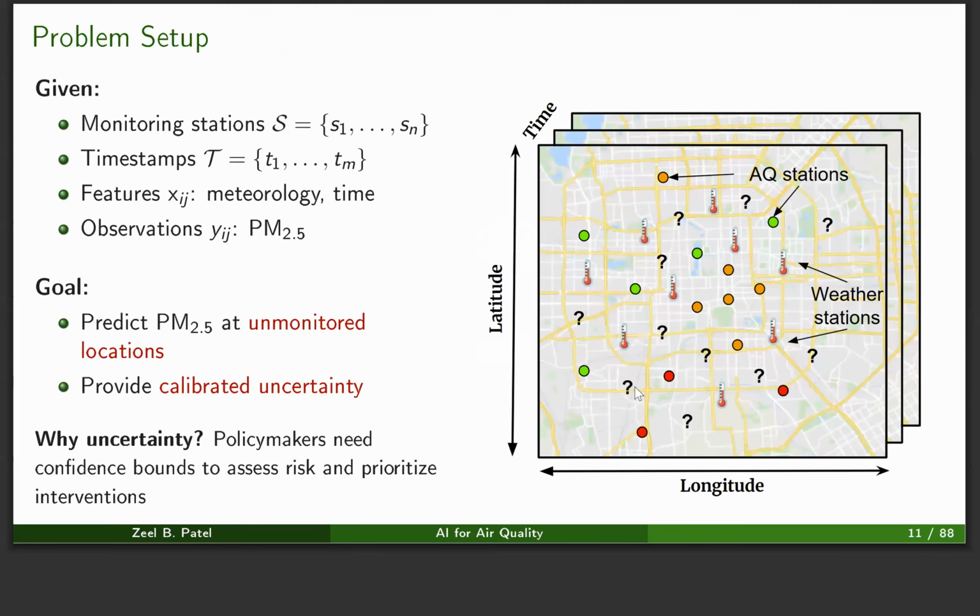Now the problem setup looks like this. We have certain air quality stations spread across a region of interest, and we have certain weather stations from where we can get the meteorology data. And our aim is to predict the PM 2.5 at unmonitored locations, and we also want calibrated uncertainty. Now you may ask why we need uncertainty. It is because policymakers would rely on the uncertainty estimates to make decisions.